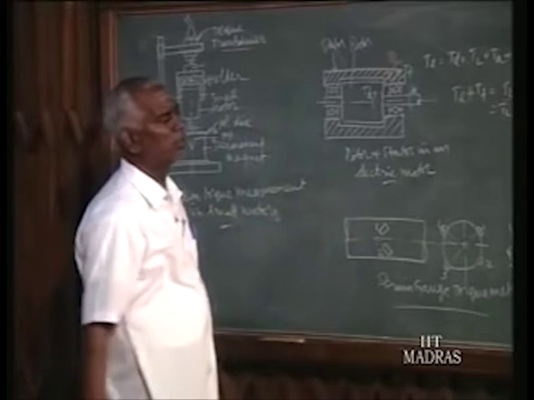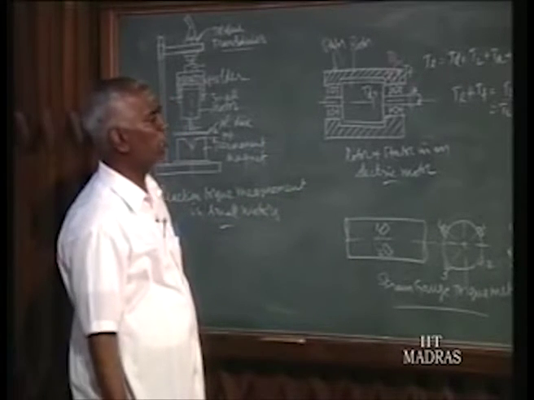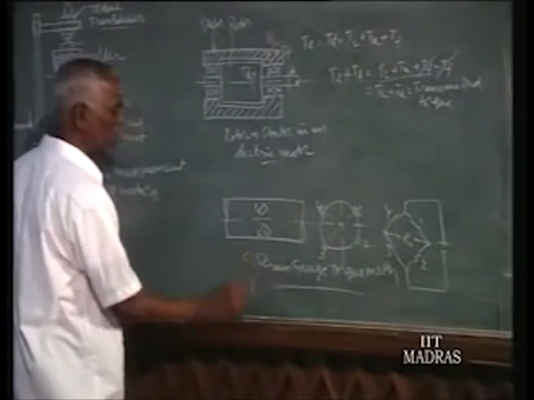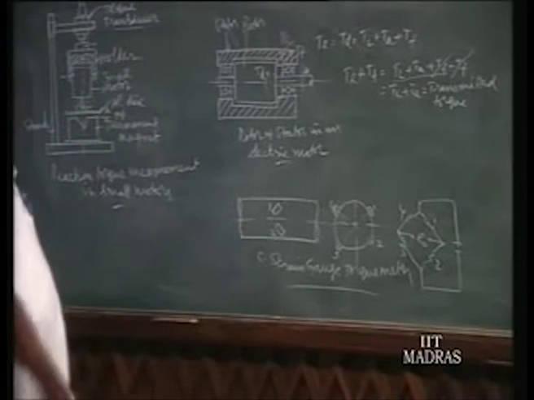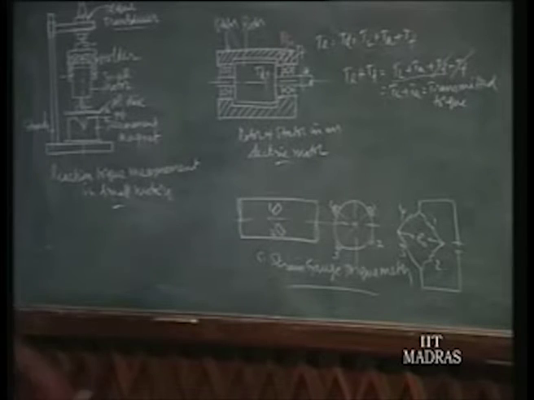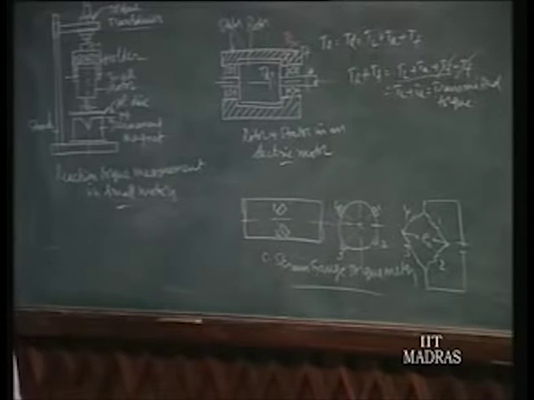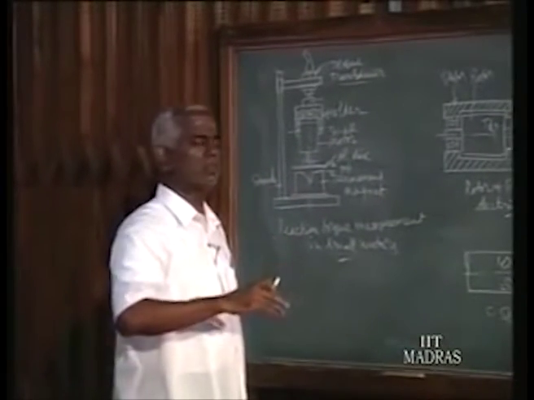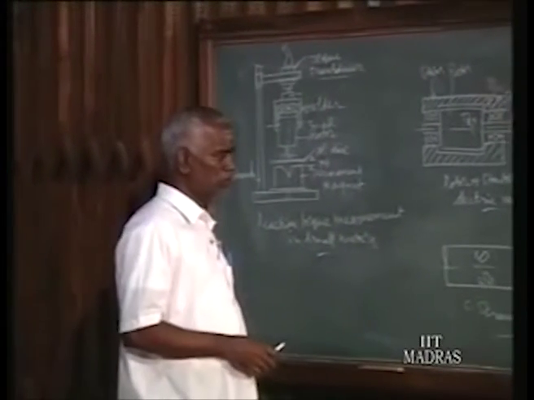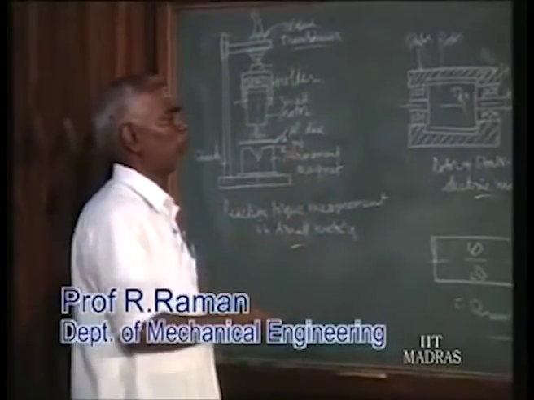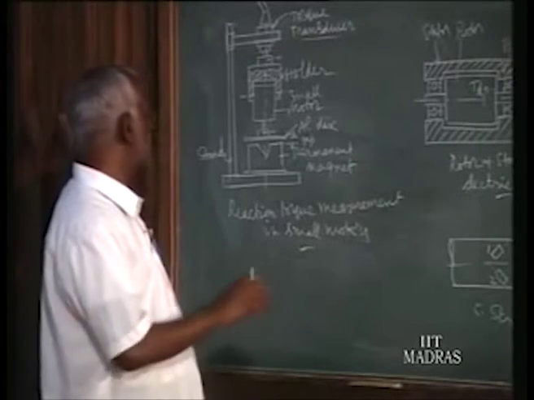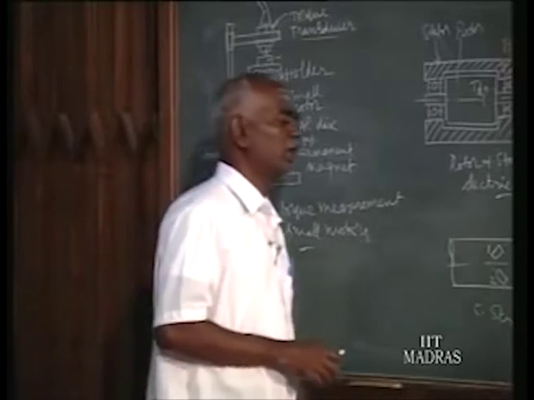First method is a transmission dynamometer, second method is the reaction principle, third method is the strain gauge, method C, strain gauge torque meter. This is also widely used in shafts. This reaction method is used only in small motors; for bigger motors you have to mount in trunnion bearings, but the friction torque in the trunnion bearings is the error torque in such reaction measurements. So, when you select bearings for the trunnion, they should have a very low coefficient of friction. Such bearings we should take, and it is possible to keep the error within limits.